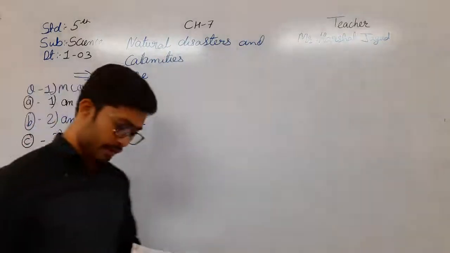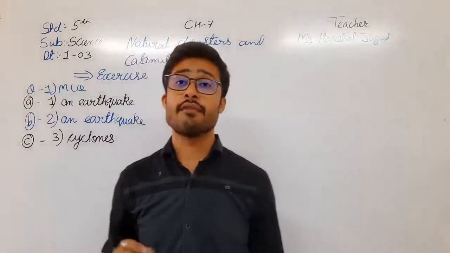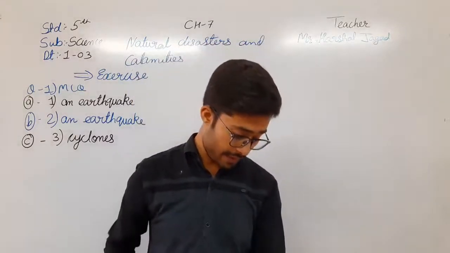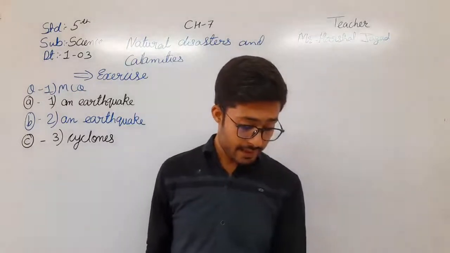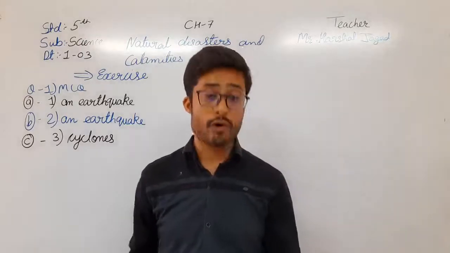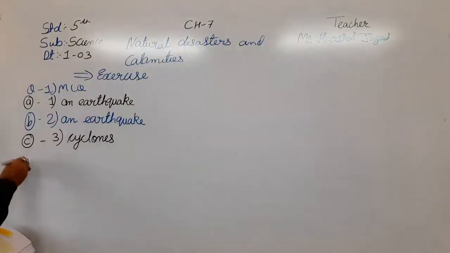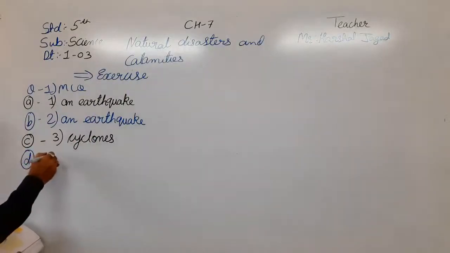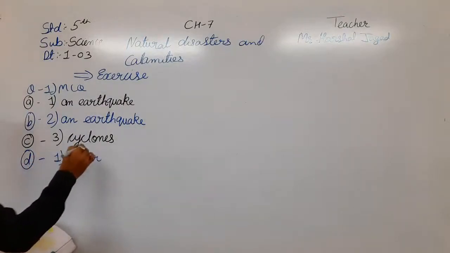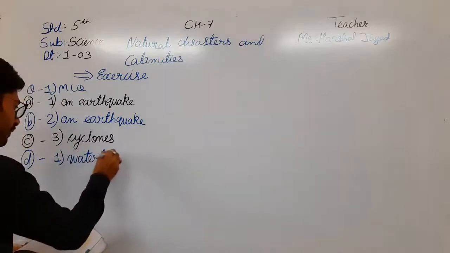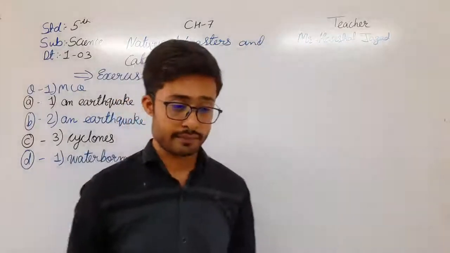Then moving towards the fourth one: flood causes dash disease. You can see the flood on page number 208. Here it is written that it causes waterborne diseases. Flood causes waterborne diseases. So for D, the first one is waterborne diseases.